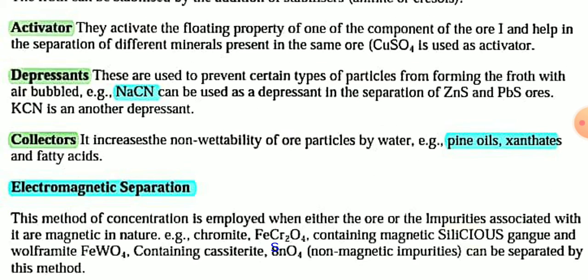And collectors: they increase the non-wettability of ore particles by water. Pine oil, sodium xanthate, and fatty acids are some collectors.